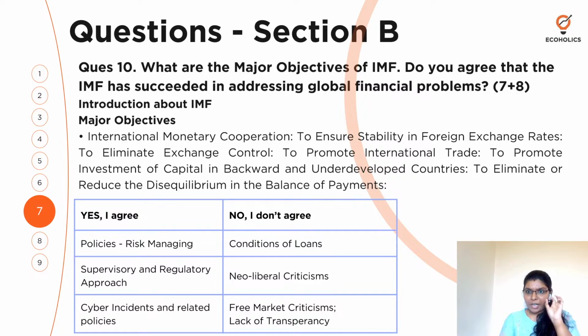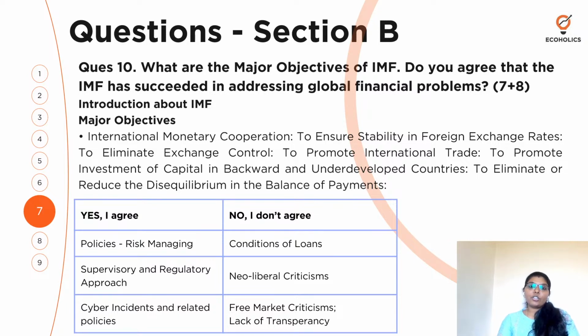It has come up with certain policies. It has asked how to manage the risk, and having a supervisory and regulatory approach. It has also taken policies regarding cyber incidents and all those factors pertaining to the global financial problems, right? So if you had gone through the report, or just got the crux of it, all these points is something that you would have had with you, then you can talk about it.